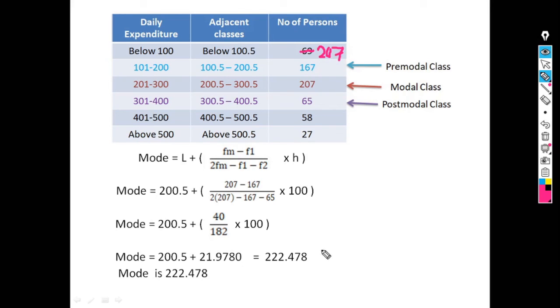This type of example is known as bimodal distribution. And suppose here instead of 58 there is a 207. So three observations have the maximum frequency, that is 207. So this is an example of multimodal distribution. So mode is unimodal, bimodal or multimodal.